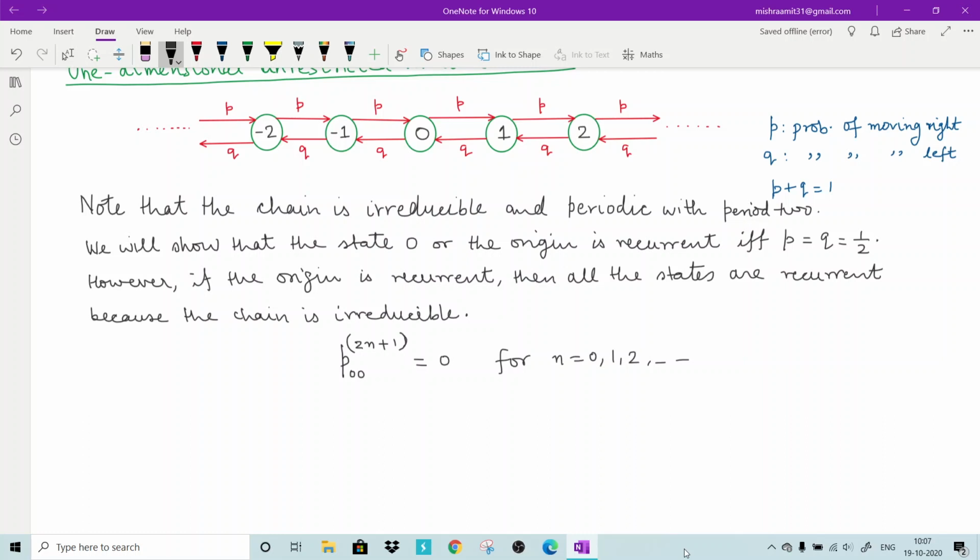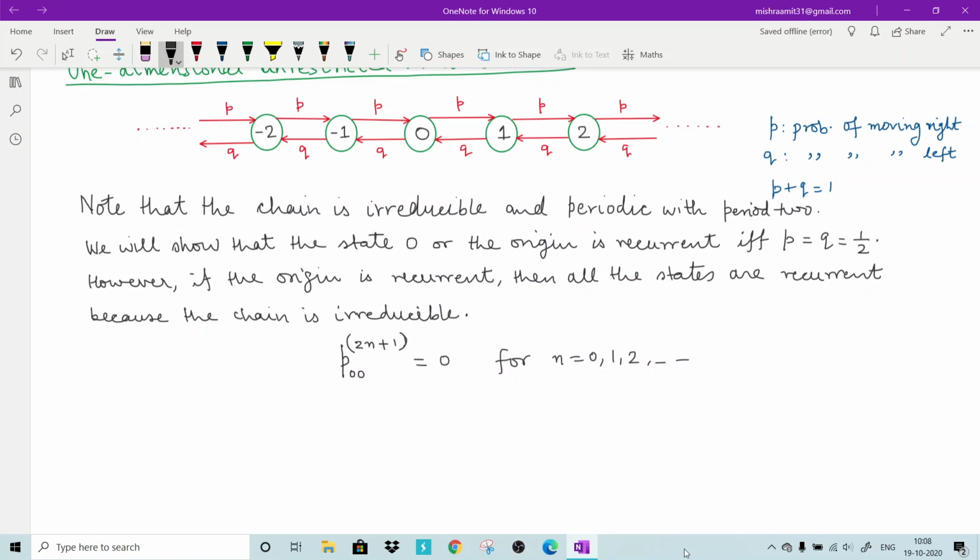So if you are returning back in 2n steps, for example, then there are a total of n steps to the right side and n steps to the left side. Remember that if you are starting from 0 and you want to return back, so if you are moving 5 steps forward, then you have to move 5 steps backward to return back to 0. Those 5 steps may not be consecutive, one forward, one backward, again forward, again backward, whatever. But if there are 5 steps in the right direction, then there must be 5 steps in the left direction to return back to 0.